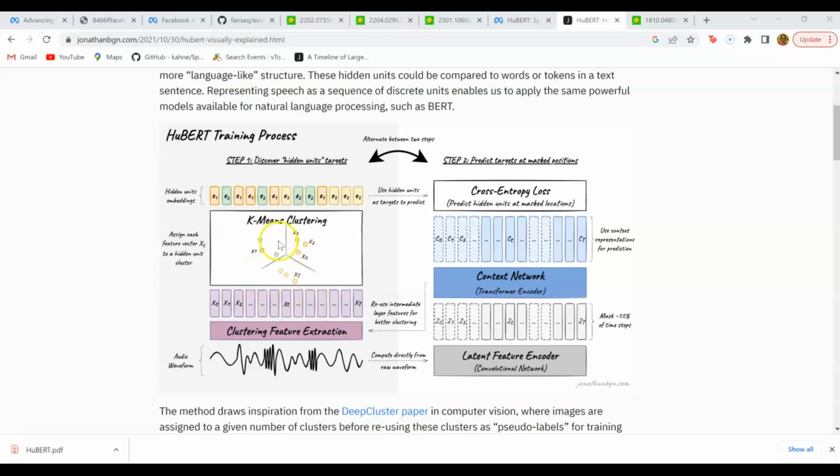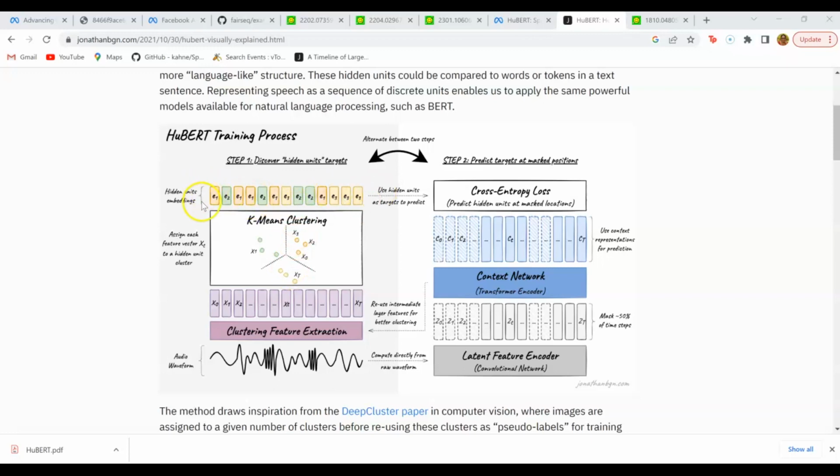And each cluster is represented by a unique embedding. For example, anything that belongs to this green cluster is represented by embedding E2. Anything that belongs to this orange cluster is represented by embedding E1, and anything that belongs to the yellow cluster is represented by E3.